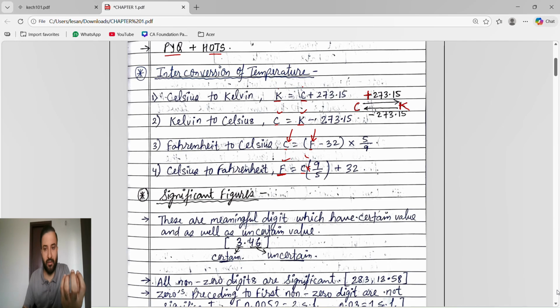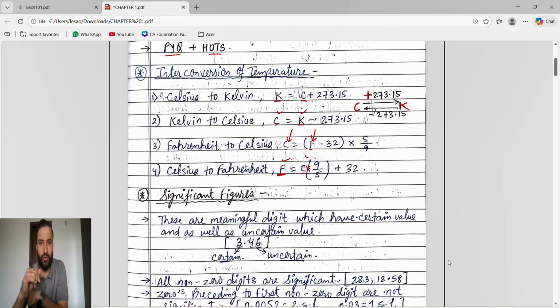Understand? If degree Celsius is given and we want degree Kelvin, that means from C to K, from lower to higher, you are moving forward. The forward is plus 273.15. If degree Kelvin is given and we have to find degree Celsius, from K to C, we are going in backward alphabetical order, so backward means minus 273.15. Done.